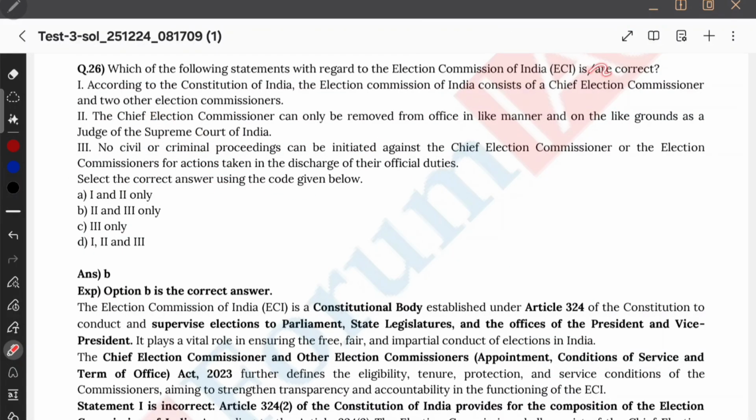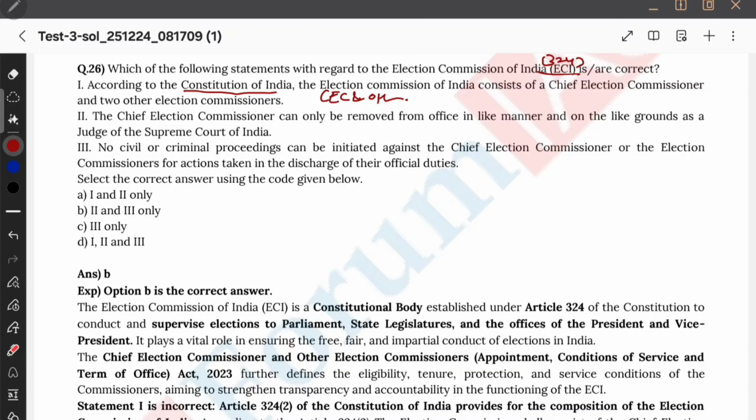See, this question is related to bodies, constitutional bodies. Okay, as per the constitution, Election Commission of India shall consist of CEC and other two. It's not as per constitution, it is as per the CEC and other Election Commissioner Act which sets the composition. So obviously even if you listen to this CEC and other Election Commissioner, you can easily know it is not as per constitution. But yes, ECI, it's under Article 324, it's in the constitution, it's a constitutional body, I agree.